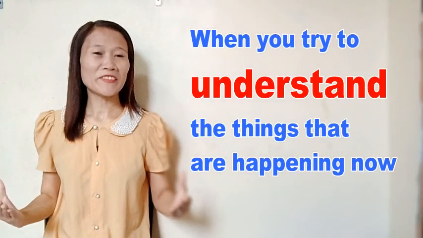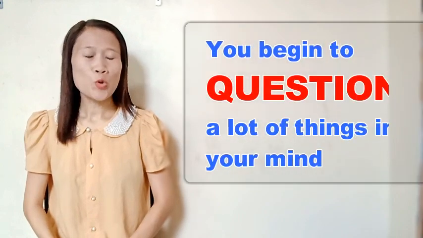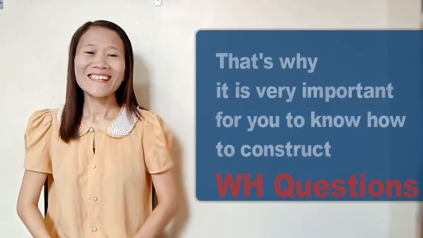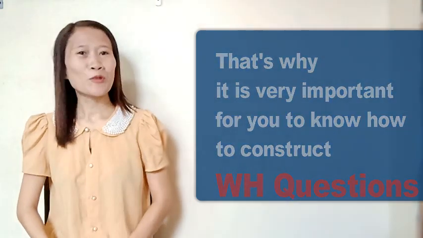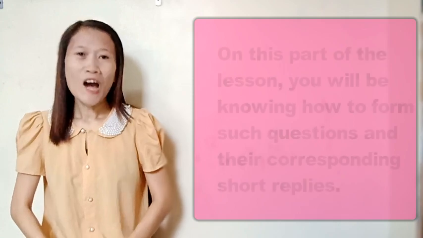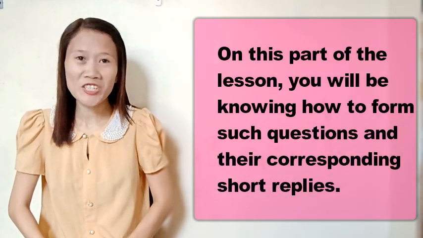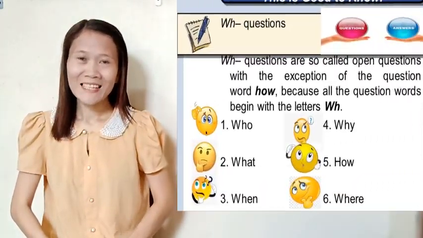When you try to understand the things that are happening now, you begin to question a lot of things in your mind. That's why it is very important for you to know how to construct WH questions. On this part of the lesson, you will be knowing how to form such questions under corresponding short replies.